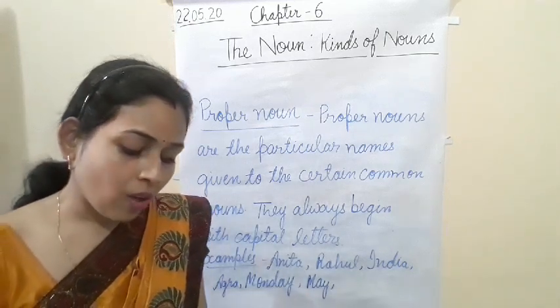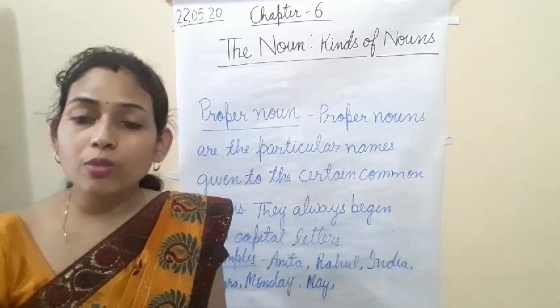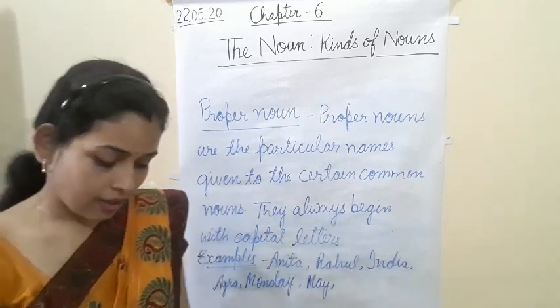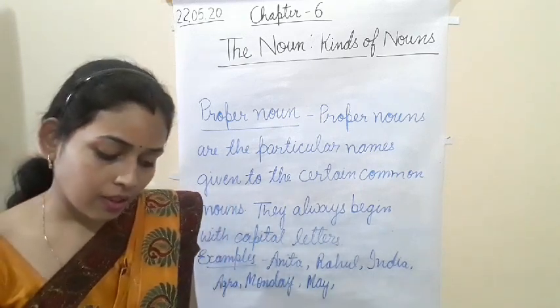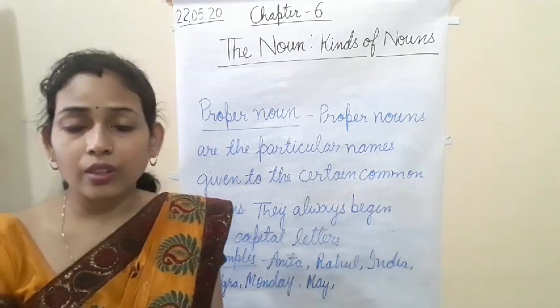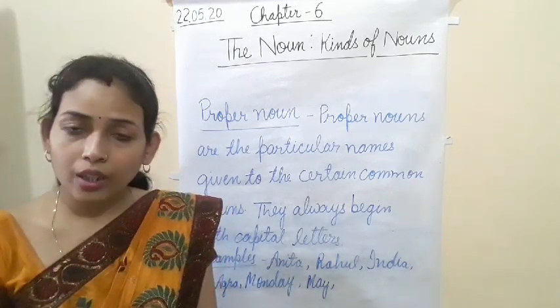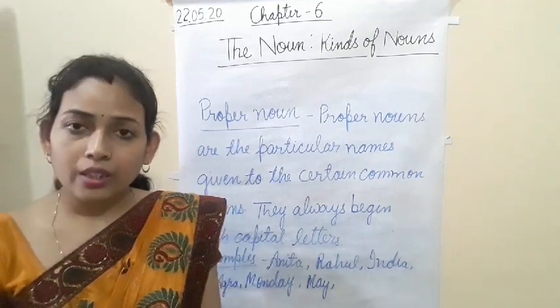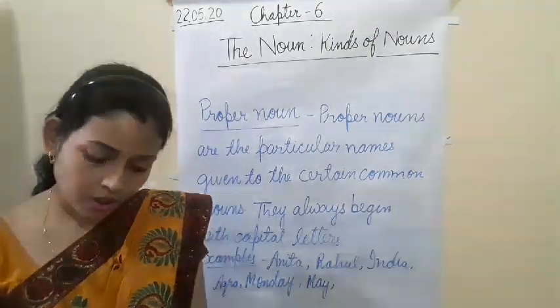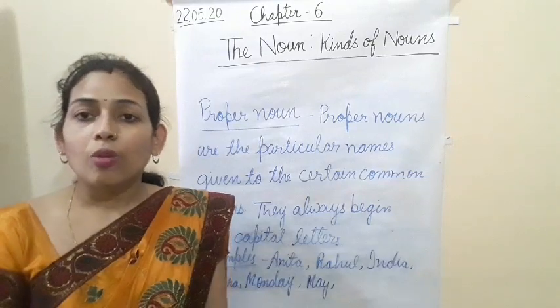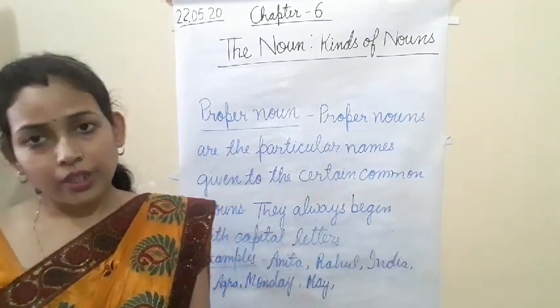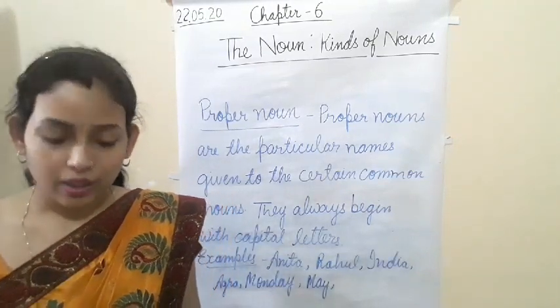Now the names of the oceans and seas. Names of the oceans and seas like the Caspian Sea, Indian Ocean, okay, Ganga River also, Ganga, Yamuna, okay, these are names of rivers, names of oceans, these are also proper nouns and we always write them with capital letters.